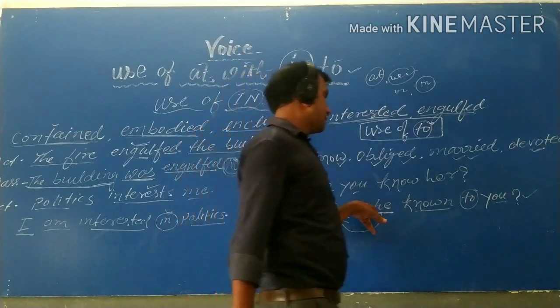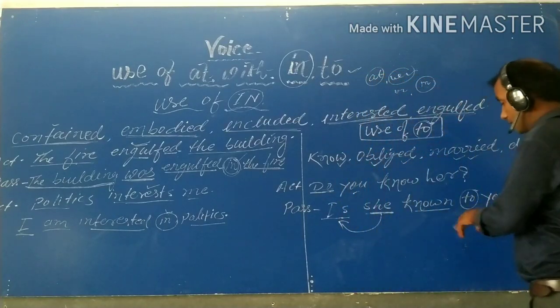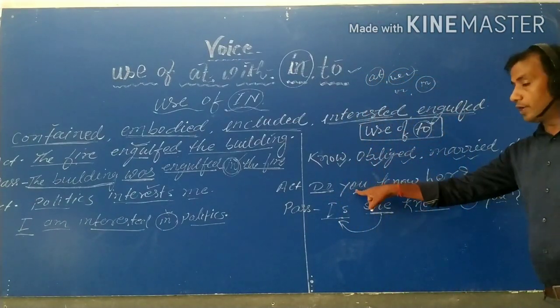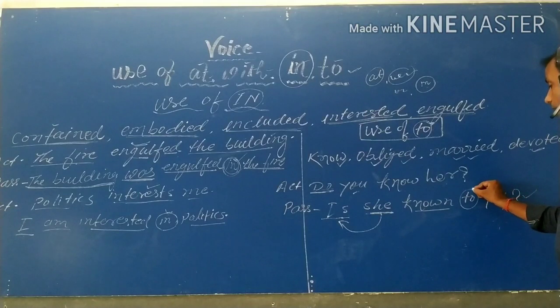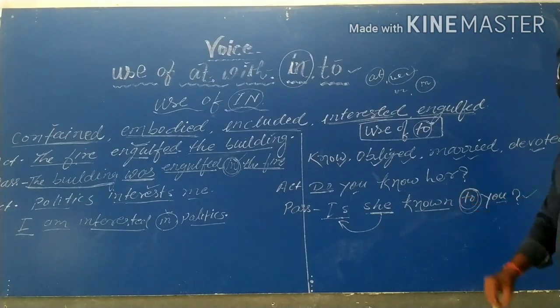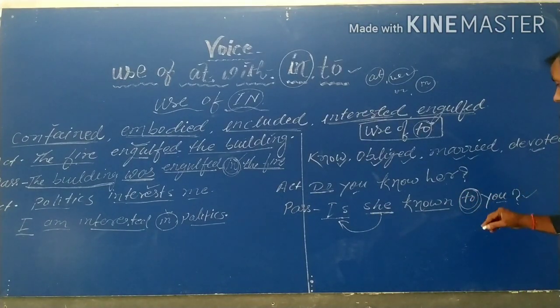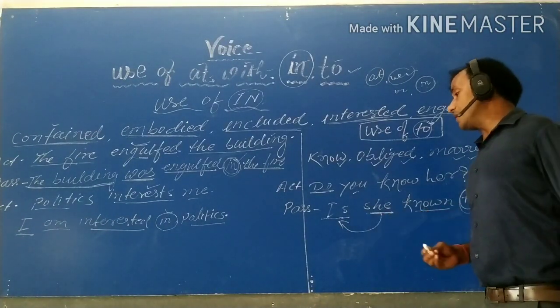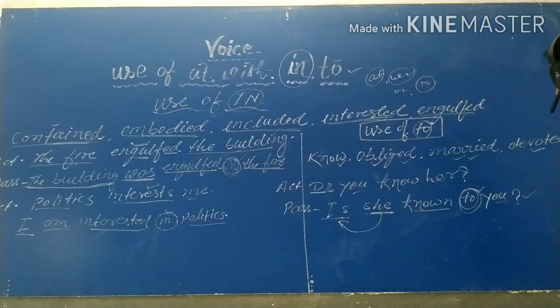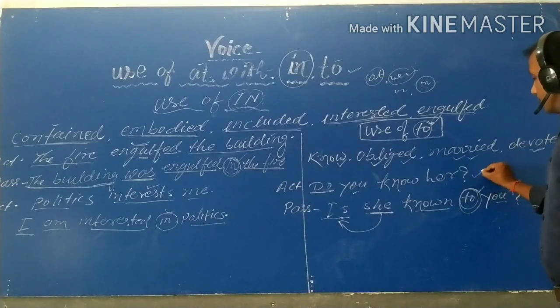So is she known, and you will be the object, but a preposition will be required, that's why to is used. इसलिए यहाँ पर to use किया गया है. So students, the passive voice will be: is she known to you? Is she known to you? This will be the passive voice of the given sentence.